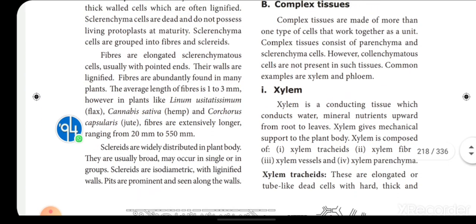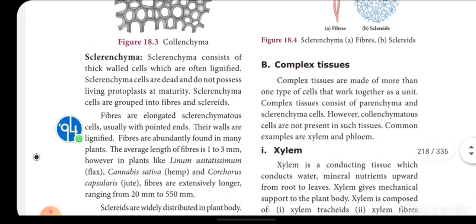Now sclerenchyma. Sclerenchyma consists of thick-walled cells and is often lignified. Sclerenchyma cells are dead and do not possess a living protoplast at maturity. So children, sclerenchyma cells are thick-walled and not living. Why? Because they don't have any protoplast at the mature stage, and that is why they are called what? Dead cells. Sclerenchyma cells are grouped into fibers and sclereids.